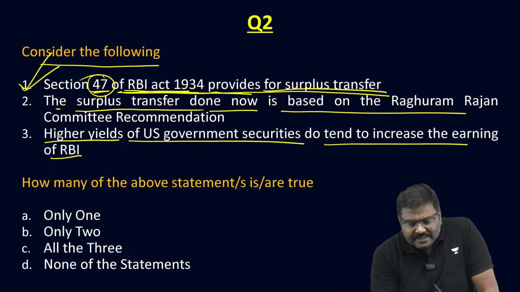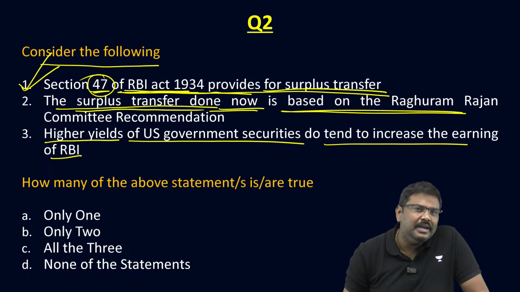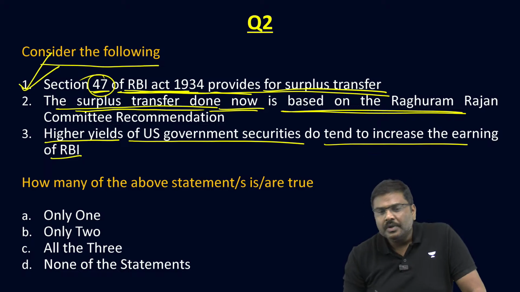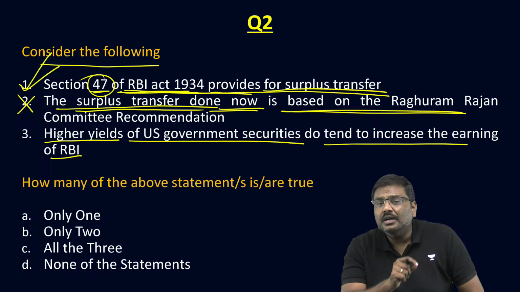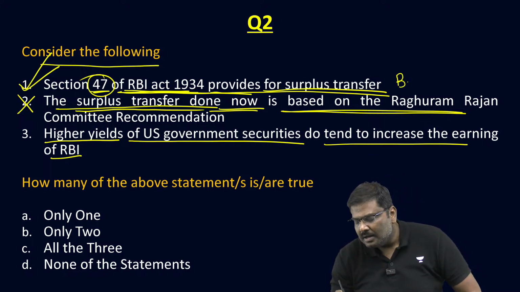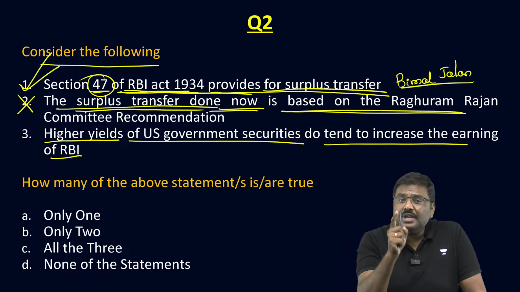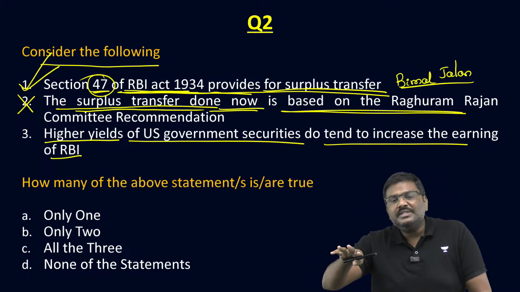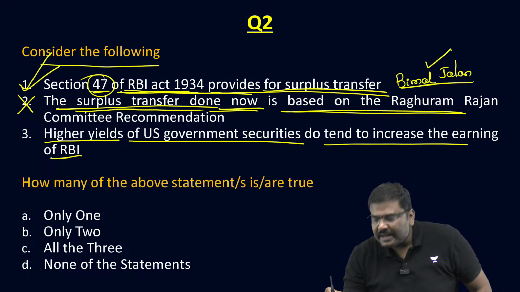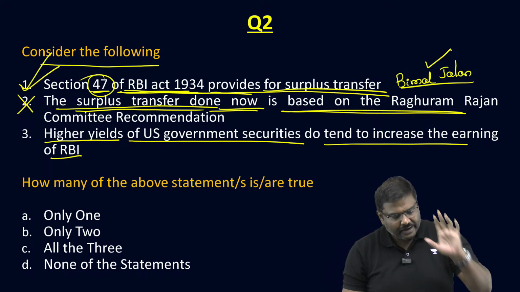Second one, the surplus transfer done now is based on the Raghuram Rajan committee recommendation. Is it true? No. The surplus transfer is associated with the recommendations of the formula by the Bimal Jalan committee. Bimal Jalan is the former Reserve Bank of India governor. The committee was set up by the government, and based on the recommendations of the Jalan committee, we have a formula now. So the second statement is incorrect.